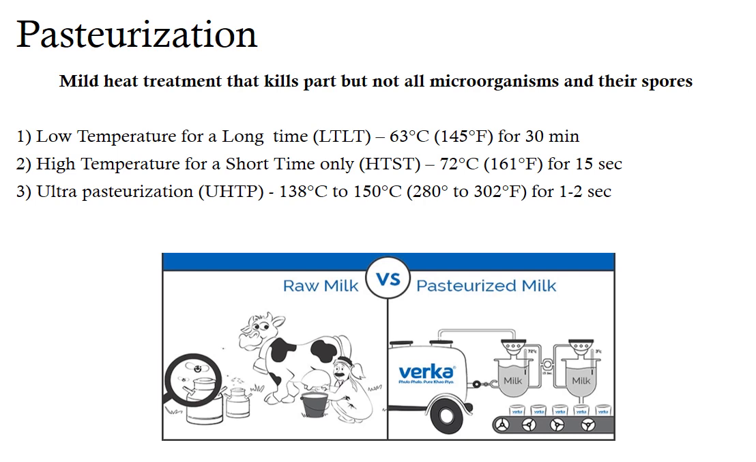And the last method of temporary preservation is pasteurization. Pasteurization is nothing but mild heat treatment that kills some organisms but not all microorganisms and their spores. An example of pasteurization you can see is milk. If you purchase milk from a milkman, it is raw milk, that is, it is not pasteurized, whereas the milk obtained from the market such as Amul or Govardhan milk is usually pasteurized milk.